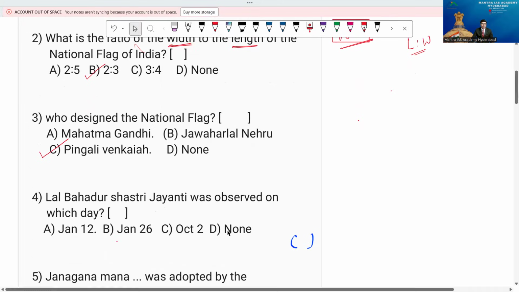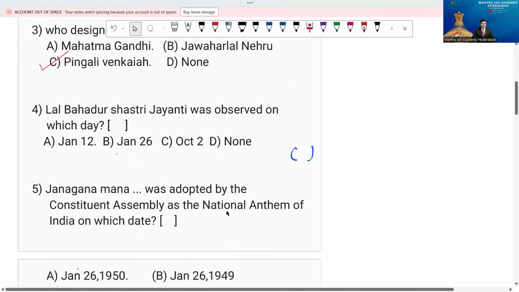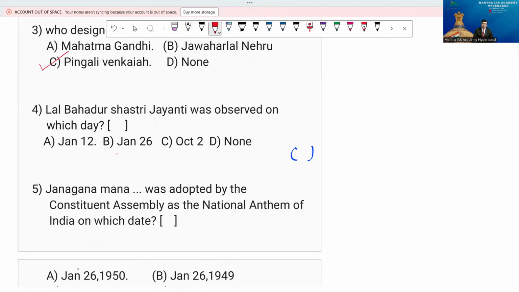Then go to question number 4, beta. Lal Bahadur Shastri Jayanti is observed on which day? Beta, in this case, he is the second Prime Minister of this wonderful country. And you know the first Prime Minister was Jawaharlal Nehru. He passed away in 1964.